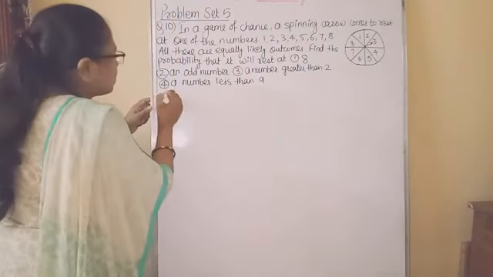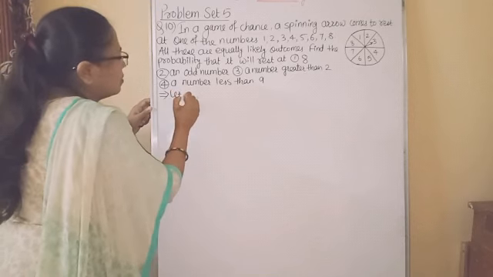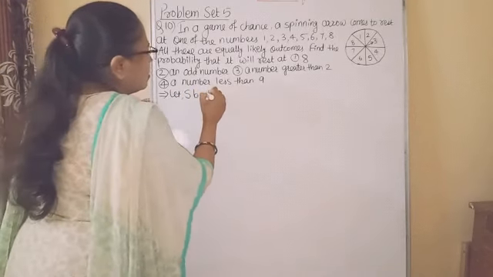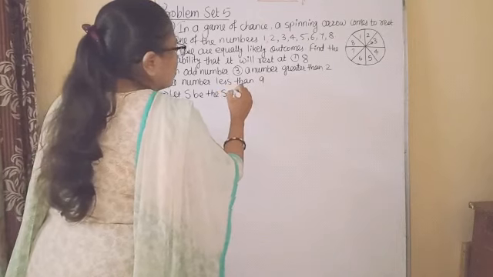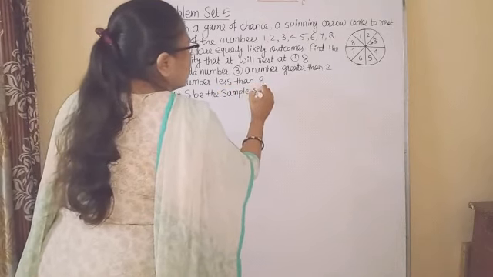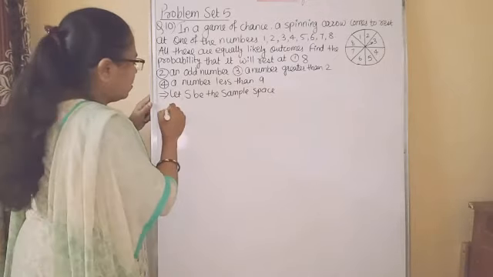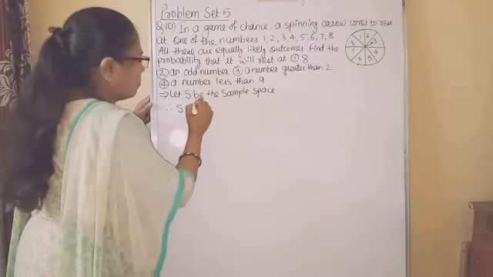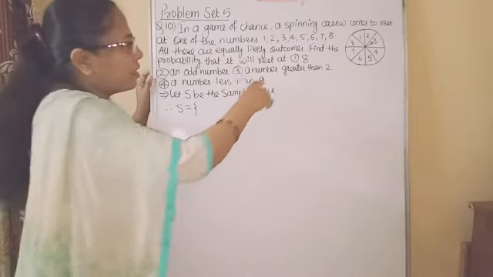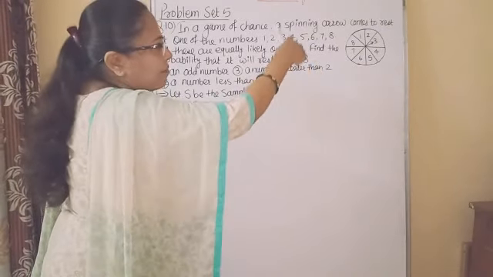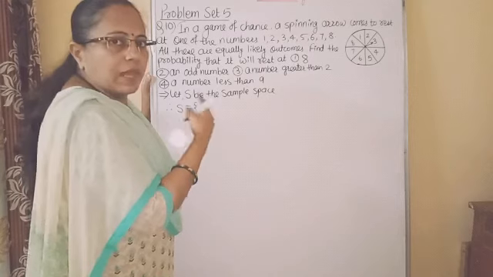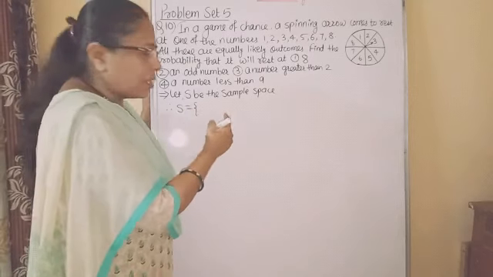Let S be the sample space. Therefore S is equal to, the arrow will stop at any one of the numbers. So we have to think about each number.